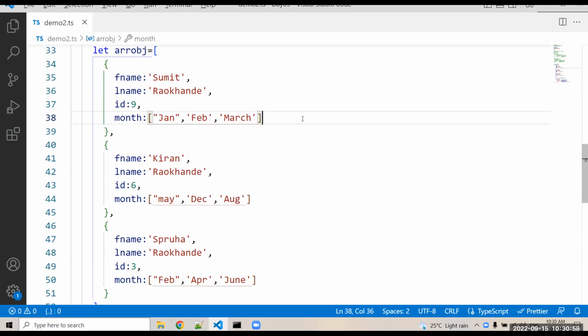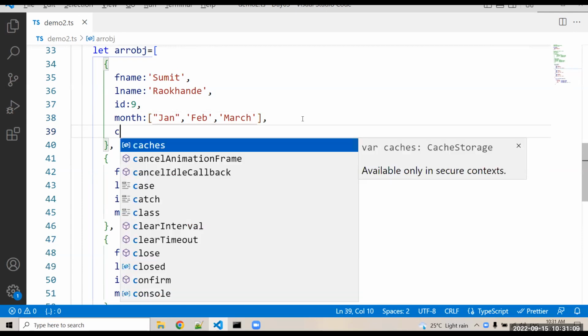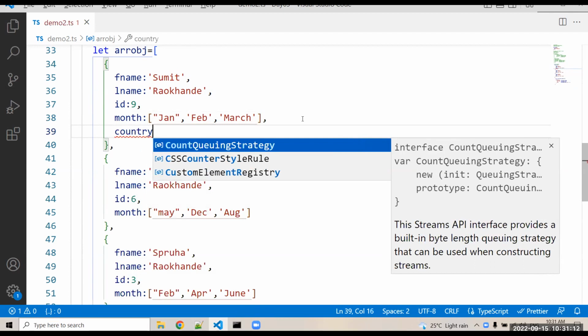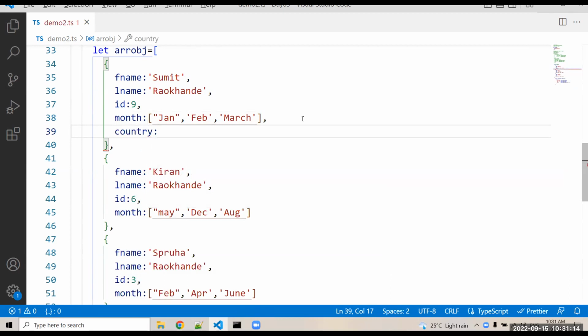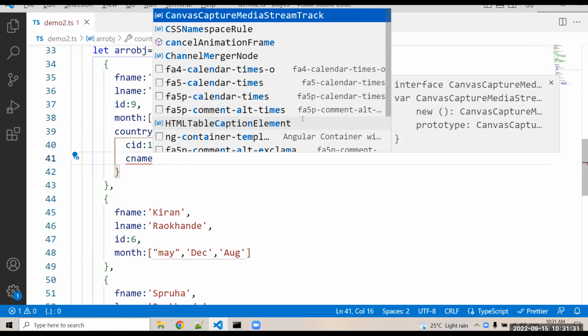So now let's make it more complex. Can we create an object inside an object? Yes, Sumit, correct. So we create a country. This is a key name, and we create an object. I want to create a JSON object, so we create a curly bracket, which means we create an object inside the object. For example, I'm giving CID. CID is, for example, 1, and then CNAME. CNAME is the country name.